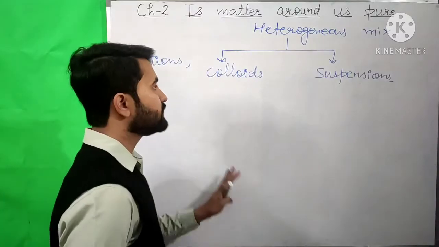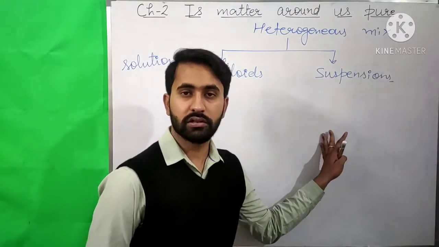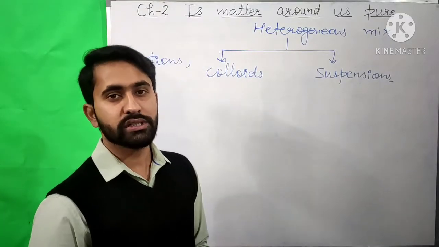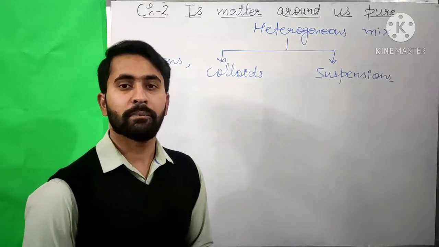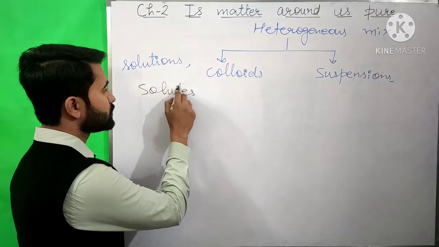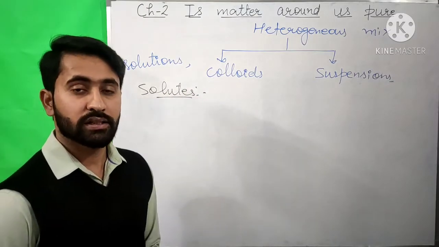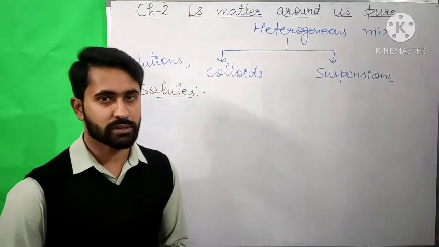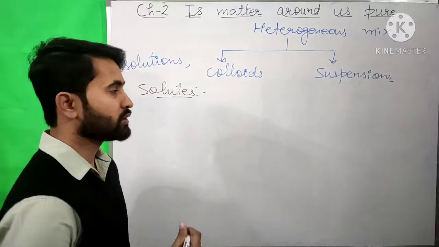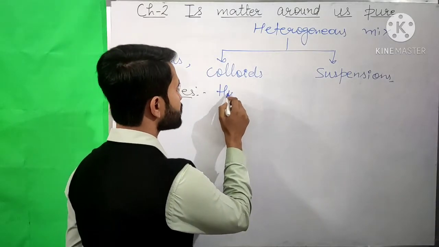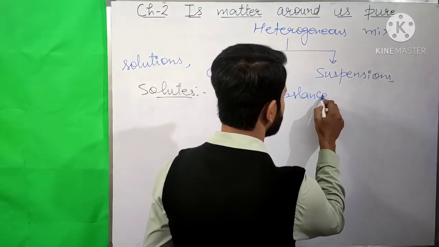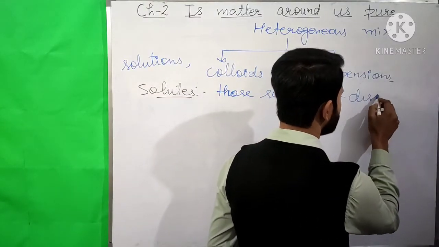For learning about these three types of mixtures, we should know the meaning of two terms, solutes and solvents. Do you remember what solutes are? Solutes are those substances which are dissolved in a liquid to make a solution.